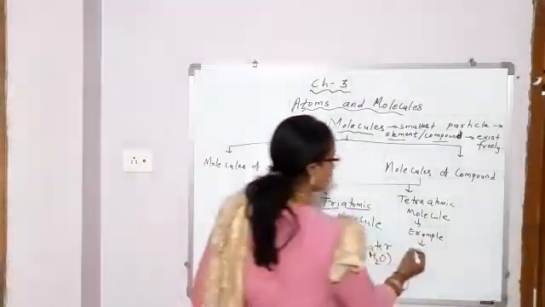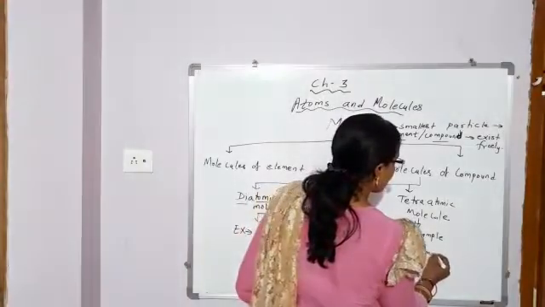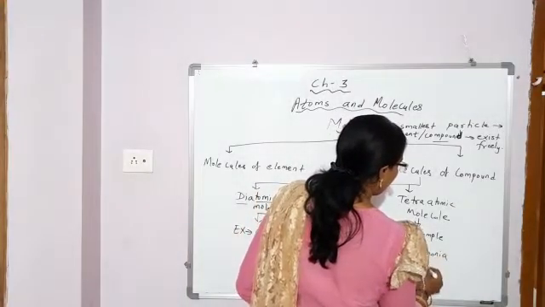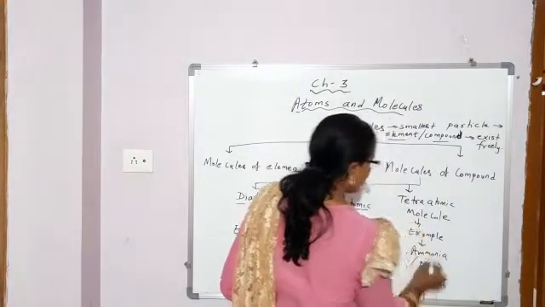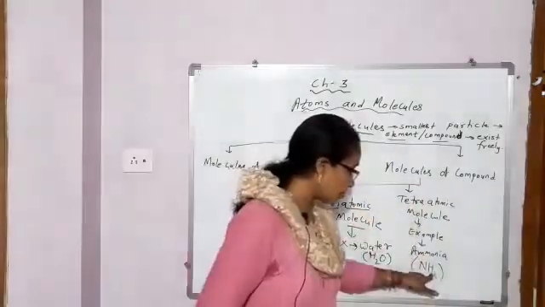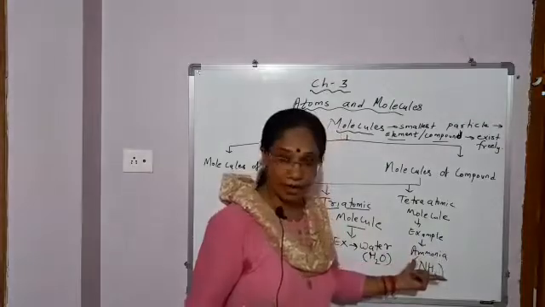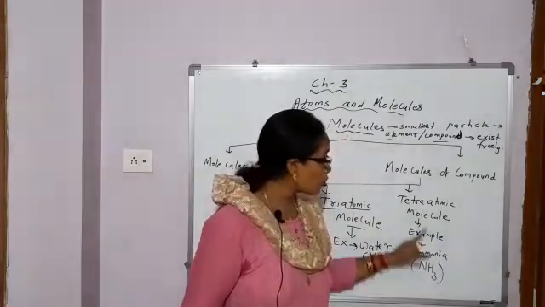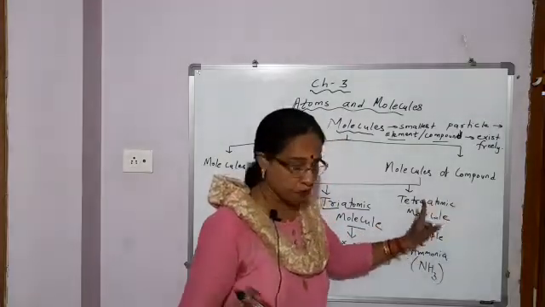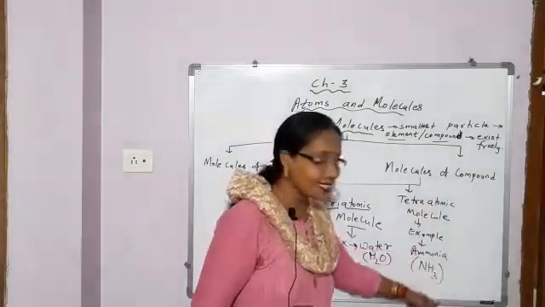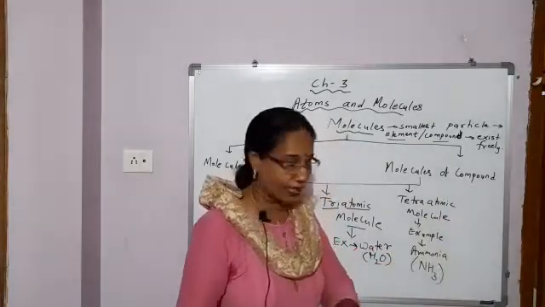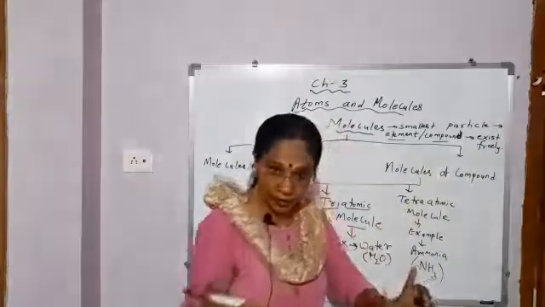NH3, ammonia. Ammonia is a gas. NH3. How many atoms in total? 3 atoms of hydrogen, 1 atom of nitrogen. So 3 plus 1, 4 atoms. So tetraatomic. And ammonia is a gas, so it can exist freely, so it is a molecule.